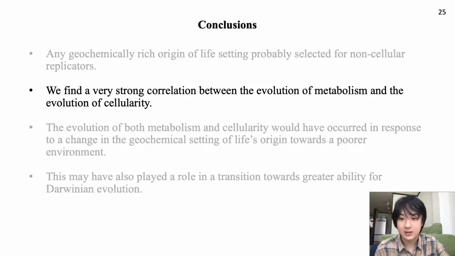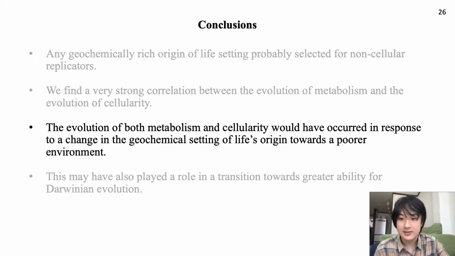Cellularity provides a replicator greater protection from mutation, allowing for a complex metabolism to evolve, giving it access to previously non-useful resources. Cellularity also prevents the products of metabolic processing to be lost to the environment. This gives a strong evolutionary incentive for complex metabolism to evolve when easy-to-utilize resources are exhausted, which in turn applies an evolutionary pressure towards concurrently evolving cellularity.